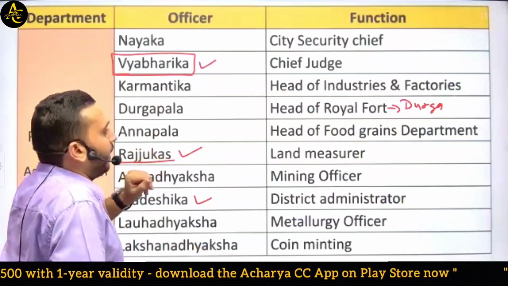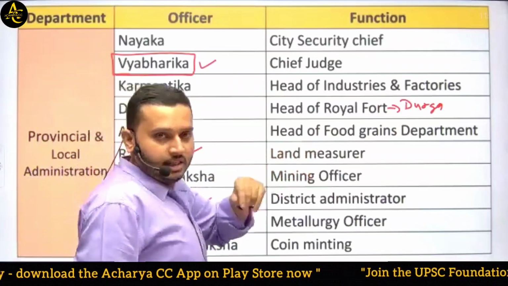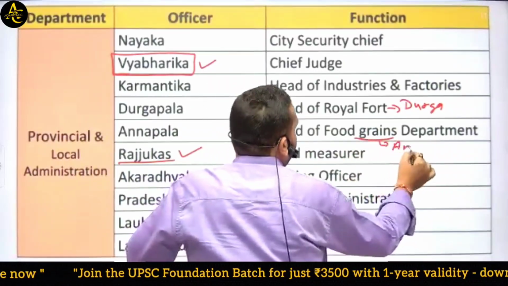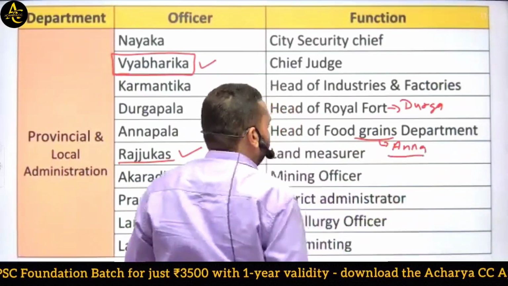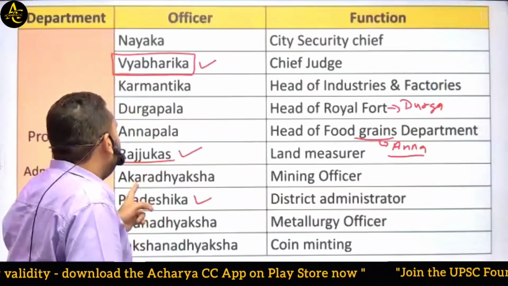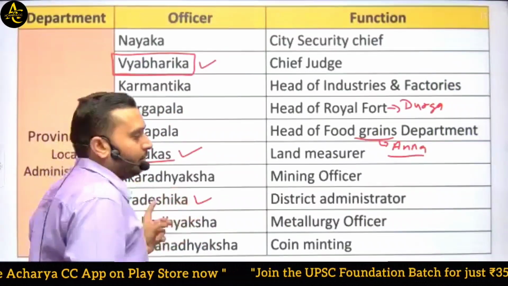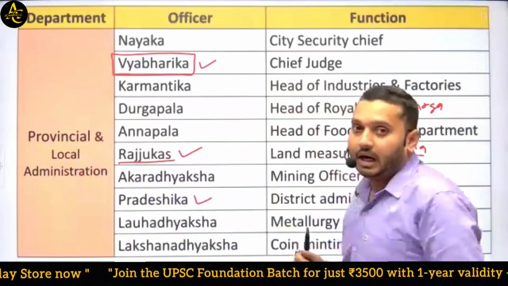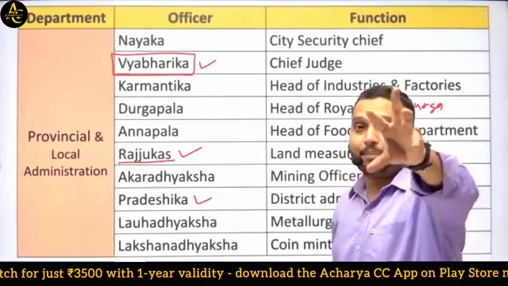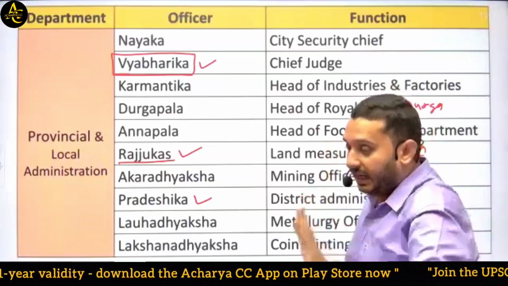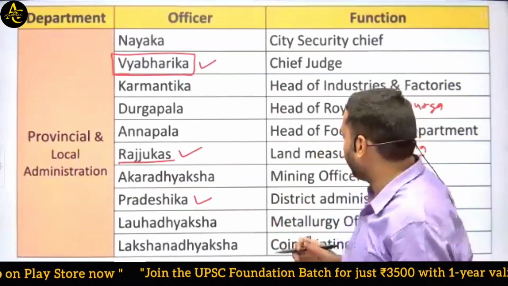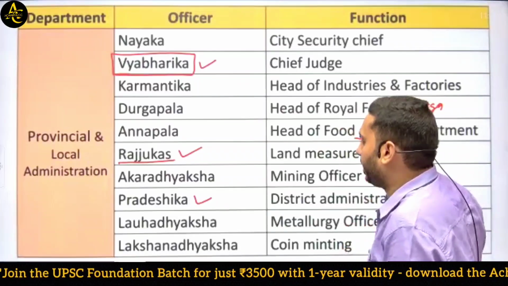One is Annapala, head of the food grains department. Grains are known as Anna, and the head of that is known as Annapala. Then Akara Dhaksha, the mining officer. If they focused on mining, they appointed a separate officer for mining. That means they also focused on trade and commerce. This fact shows that.